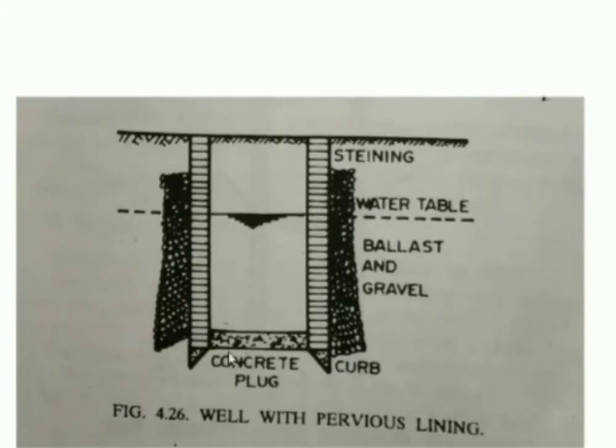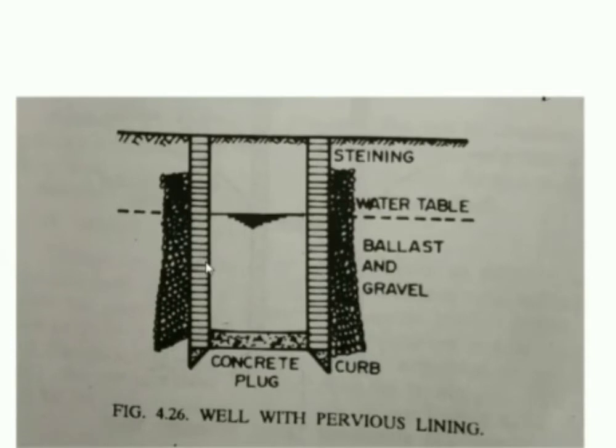Since at the bottom also we have a sandy layer, there might be accumulation of sand and other things. So in most cases we provide a base slab made of concrete. We plug it, and we construct the wall in such a way that some perviousness will be there, made up of brick.